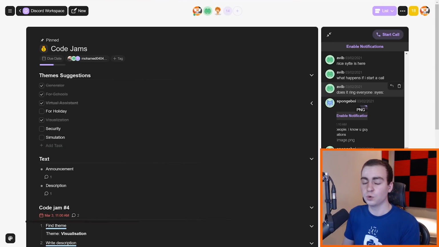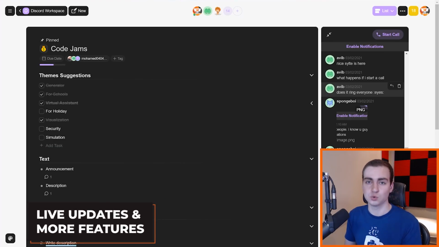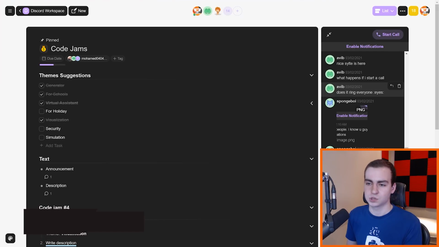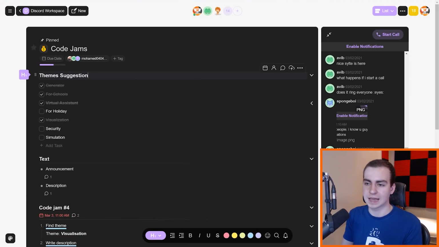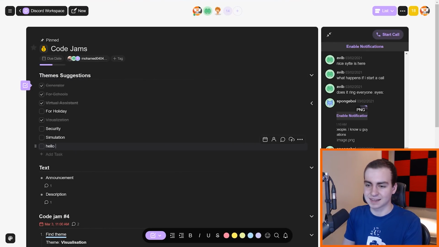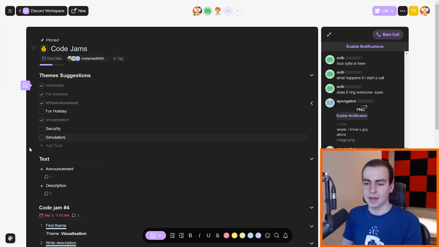Now, another really cool thing about Taskade is that this is like Google Docs in the way that you edit stuff. So whenever I make a change, like I remove this S or I add something, in live time, this is happening on someone else's computer. So in theory, you don't even need this chat window. You could literally type as a task, like, hello, what's up? And then someone on the other screen could just delete this and type right here, and you would see it in live time. It works just like Google Docs.